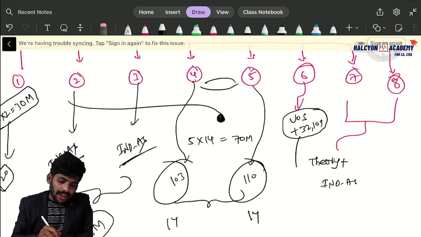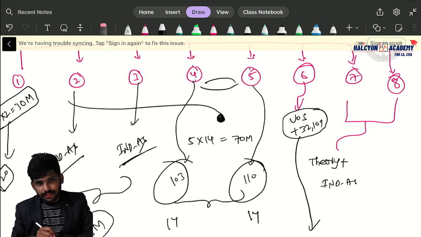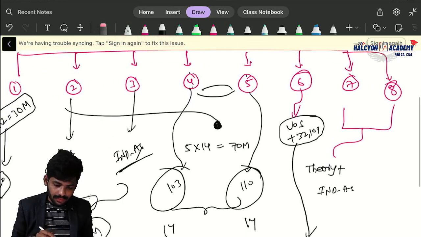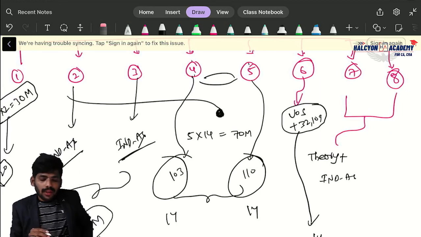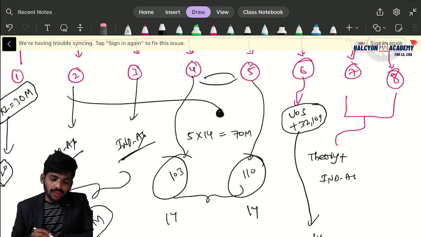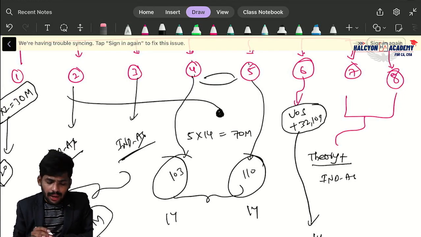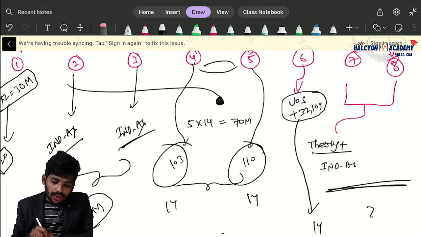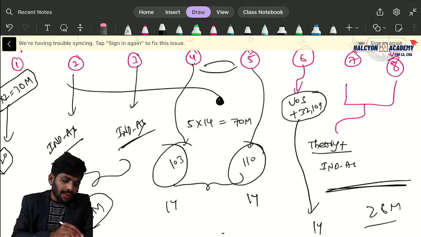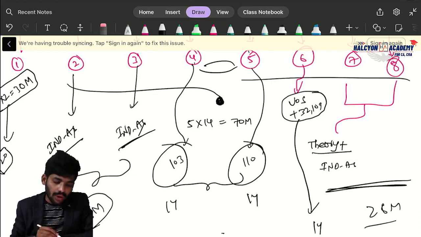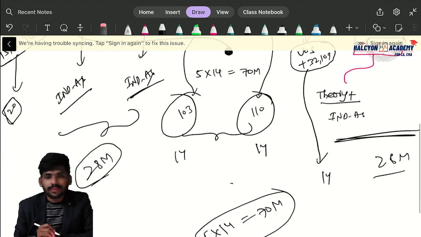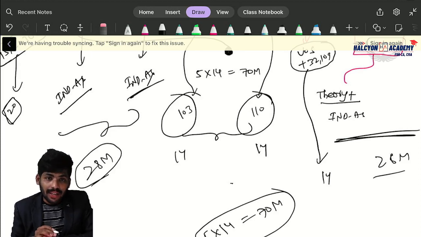Question number 6 is valuation of shares and Ind AS 32 and 109. Again 14 marks. For question number 7 and 8, one question will be theory and another question may be Ind AS as well as theory, totally 28 marks. Out of 7 questions, 3 plus 4, you have to write only 5 questions. 5 14s are 70 marks.